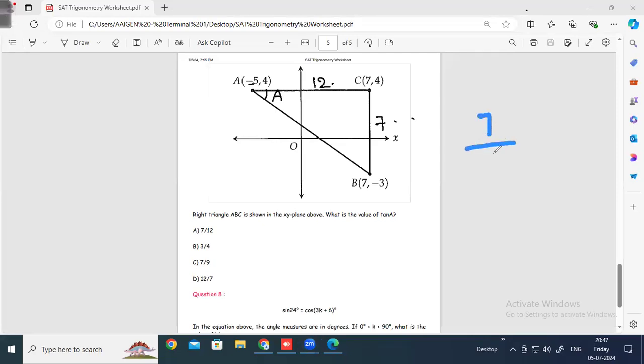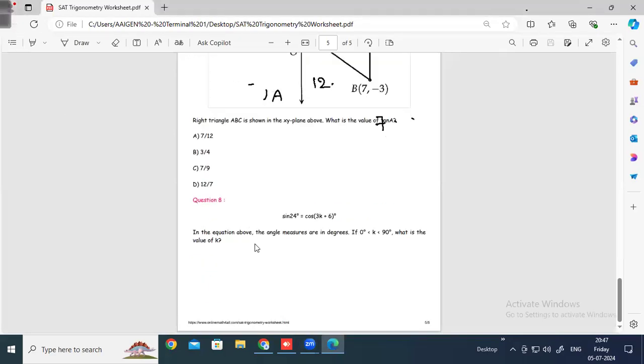So I just discussed with you, tan A is opposite by adjacent, which is 7 by 12. That should be your perfect answer, which is option A for Agra. Okay. Last question in this sheet. Then I have 20 more very good questions, which we'll do. They are also trigonometry questions. If you can solve all those 20 questions too, you'll become perfect. You can solve any question from the exam point of view.